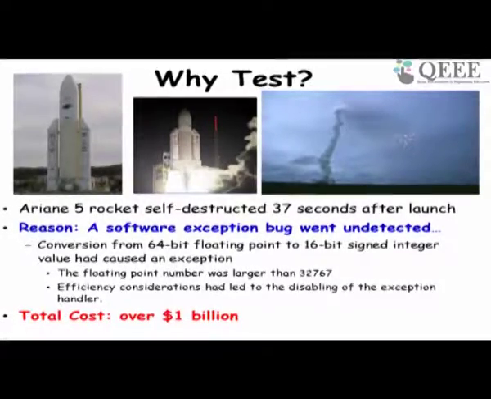The problem was that the Ariane was developed as Ariane 1, Ariane 2, and so on, and each version of the spacecraft was more powerful. Initially the speed was not very high, and therefore a 16-bit signed integer was enough. But later, when the speed increased, they used a 64-bit floating point to get the speed and other parameters.